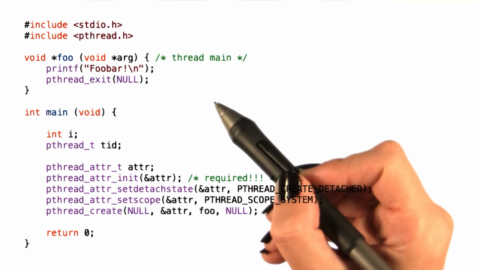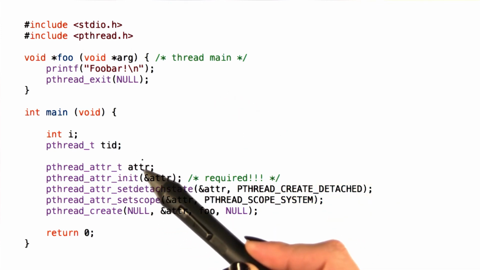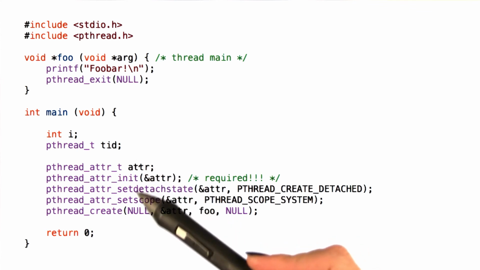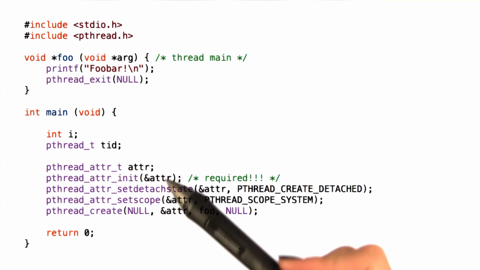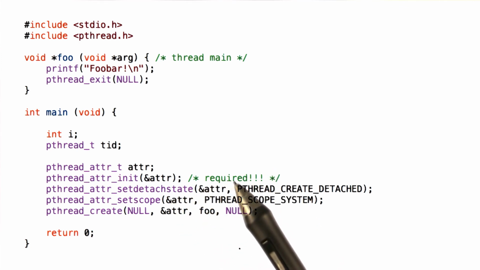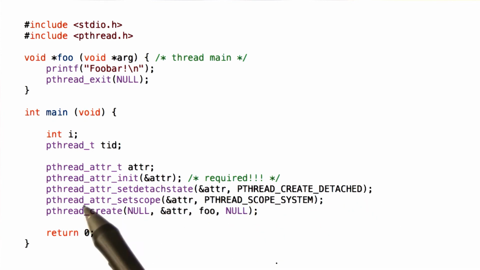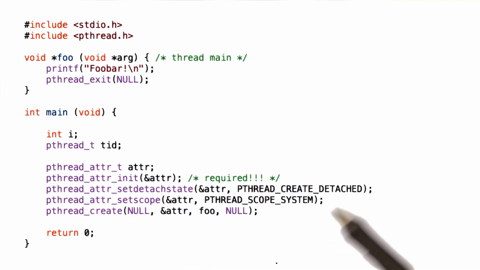Here is an example of using pthread attributes. First, the pthread attribute data structure must be created and initialized. This will allocate the data structure with sufficient memory, and it will set its values to the default pthread parameters. We can also adjust the values of the attributes using calls like pthread_attr_setdetachstate or setscope, or whichever other attributes we want to adjust.